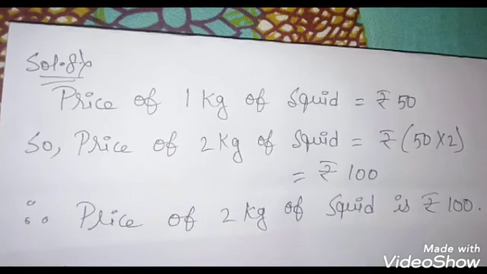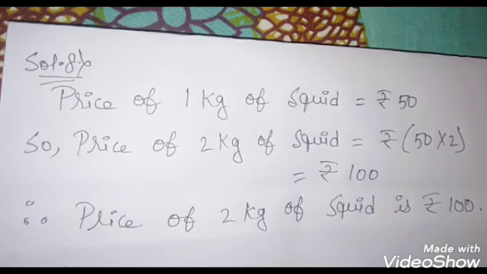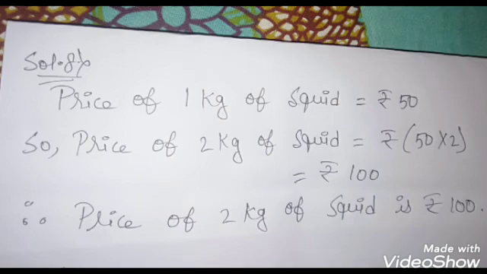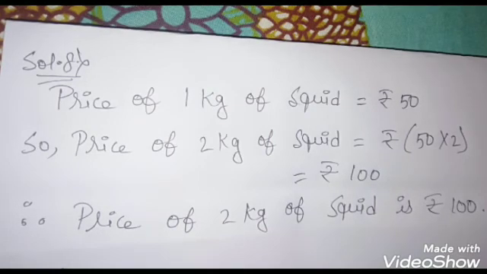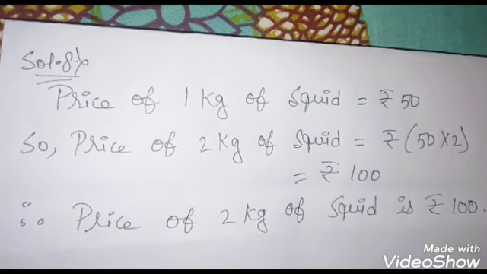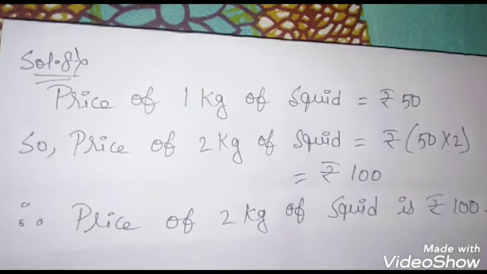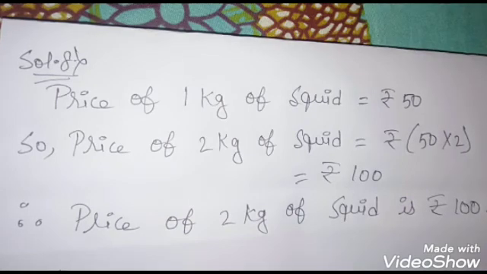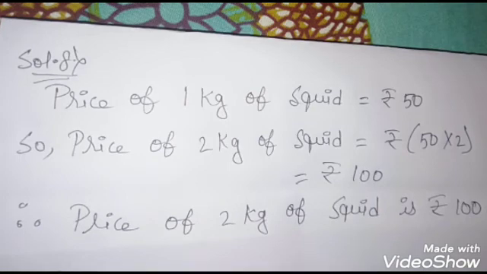Price of 1 kg of squid is rupees 50. This we have got from the question itself. Second line, so price of 2 kg of squid will be 50 into 2. Why 50 into 2? Because we are going to find out the 2 kg price. And when 1 kg is 50 rupees, then 2 kg will be more than that. That's why we will multiply. So 100 rupees will come. Therefore, price of 2 kg of squid will be rupees 100. So this is the price of 2 kg of squid.